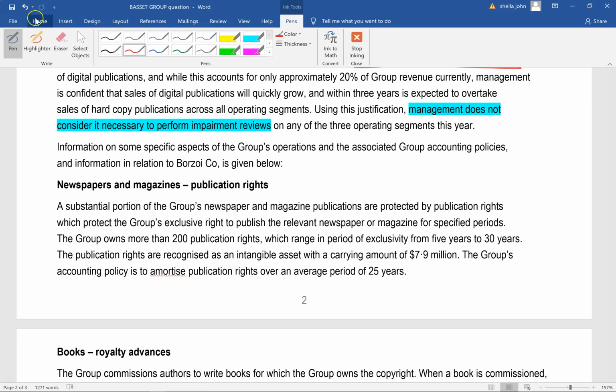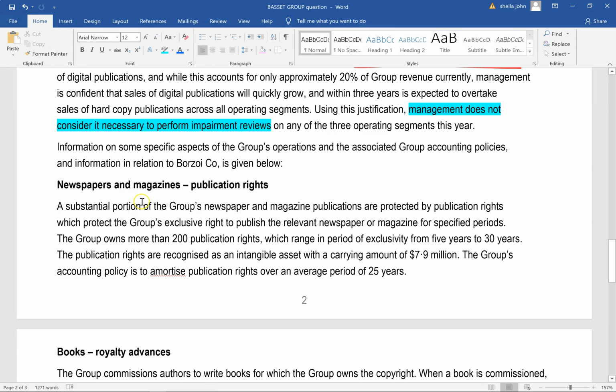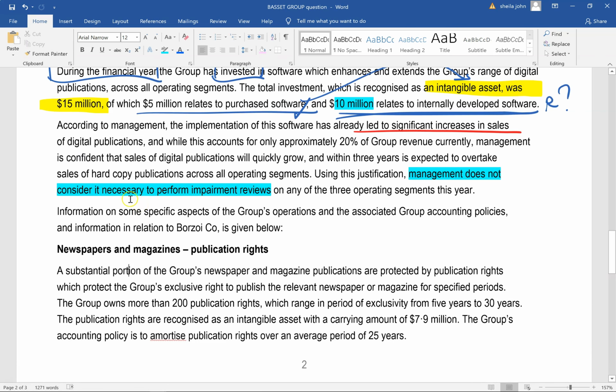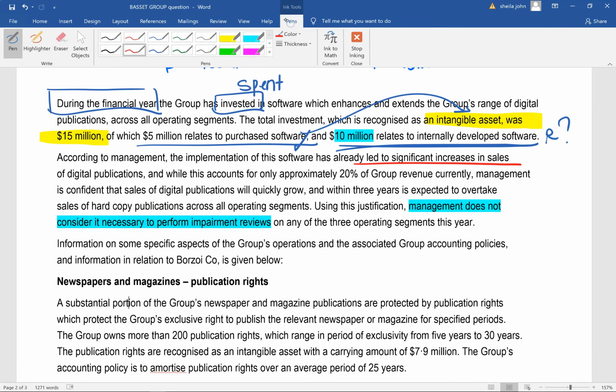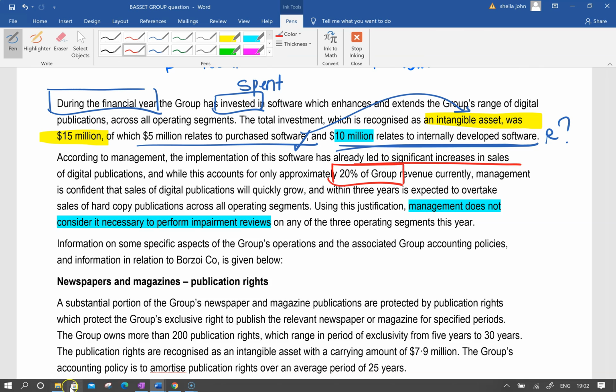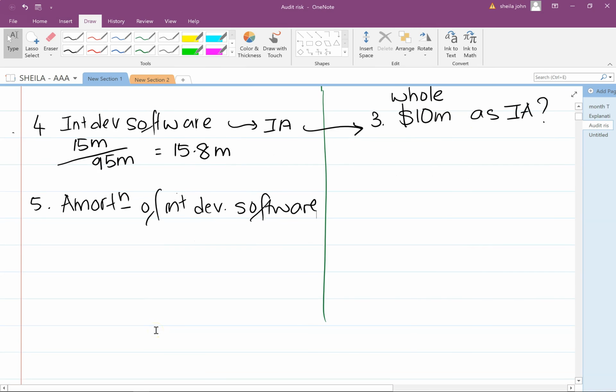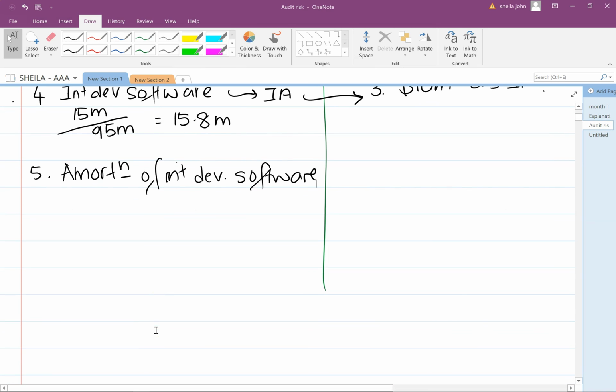Let's go back to the question. Then it says information on some specific aspects of the operations and the associated group accounting policies is given below. But before that, there's one more thing that we need to have a look at, and that is on the area of the segments. So it says that the digital sales have gone up by 20%, but it looks like they've got this number, right?